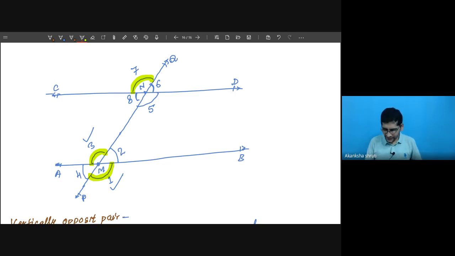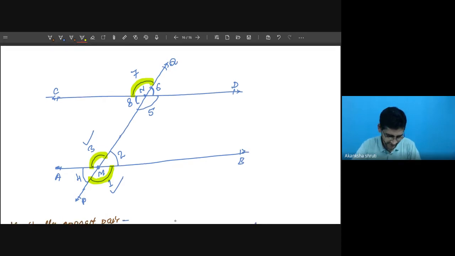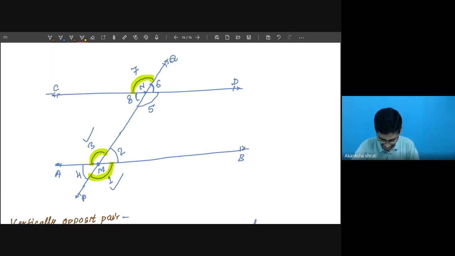Additionally, these 1 and 7 are outside this parallel. So therefore, these 1 and 7 are called exterior or exterior alternate angles. So here we can write, just as rough work, we will write finally.